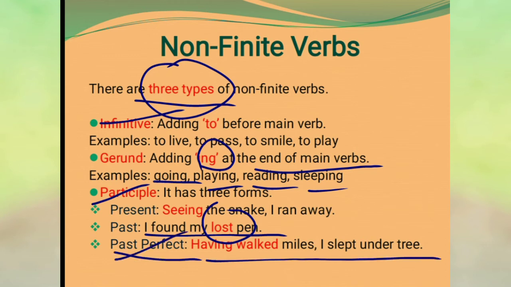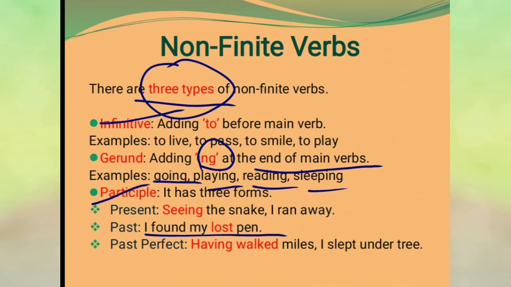The example is: having walked miles, I slept under tree. So they are the non-finite verbs: infinitive, gerund, participle and three forms of participle.